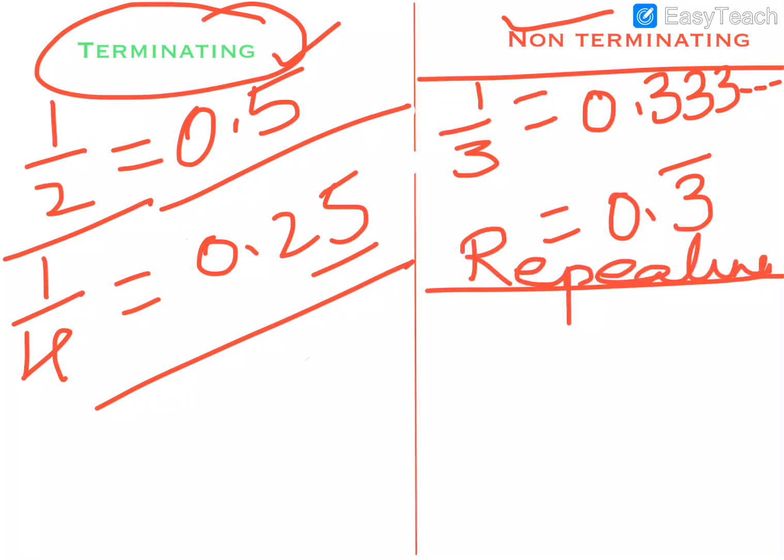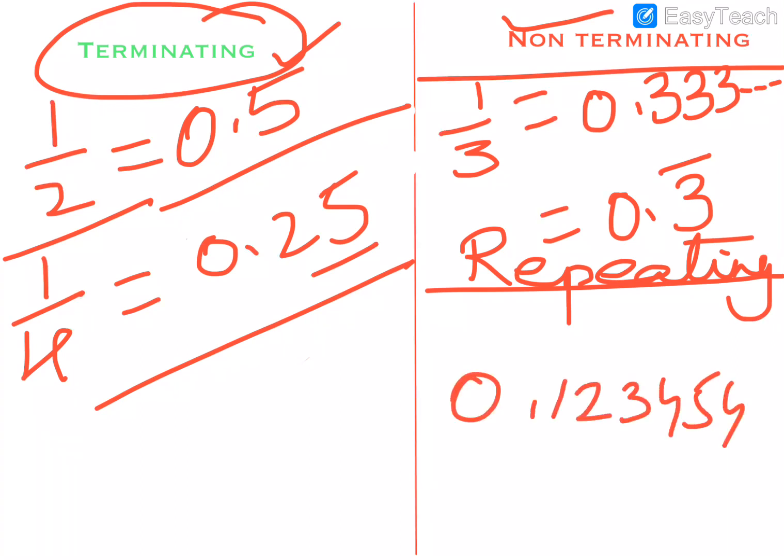Whereas in some examples, as I told you, you may randomly write something like 1, 2, 5, 4, 1, 3, and it will continue going on. These numbers are also non-terminating, but there is no pattern there, so we cannot write them using bars. So these are non-terminating and non-repeating. So these are the three basic ways we write a decimal.